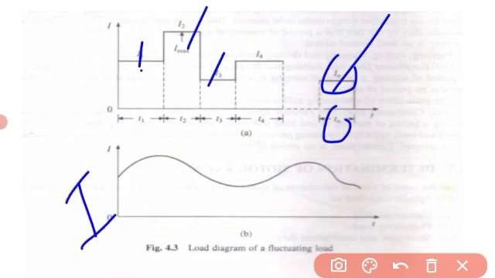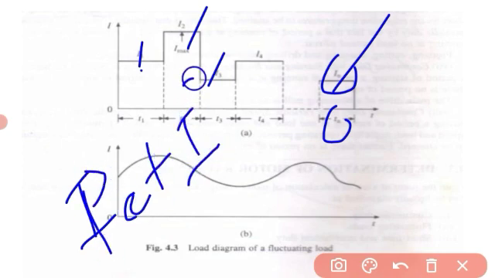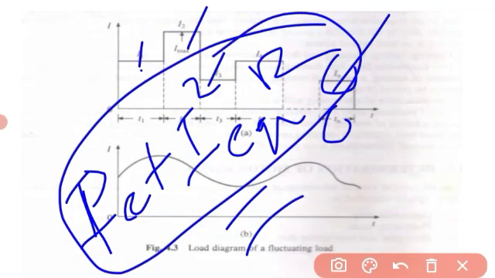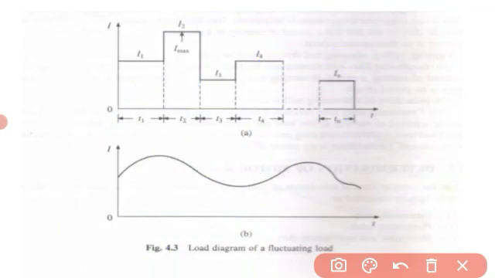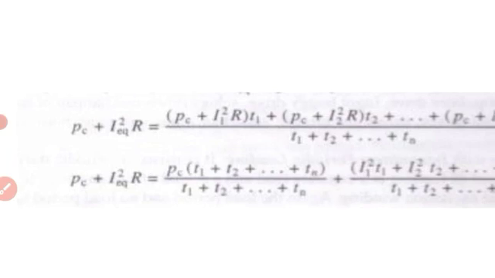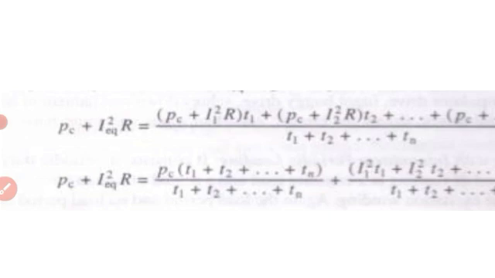So our equation is constant loss plus variable loss, I equivalent square R. So I obtain: constant loss plus I equivalent square R equals PC plus In square R into Tn and so on, divided by the total time T1 plus T2 plus till Tn. In this equation PC is constant, so I have taken it outside. What else remains?